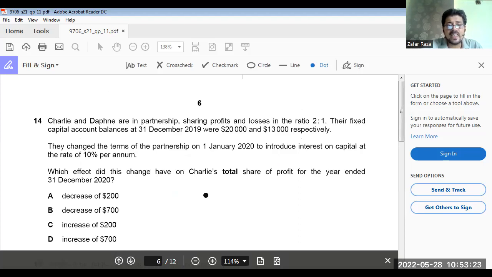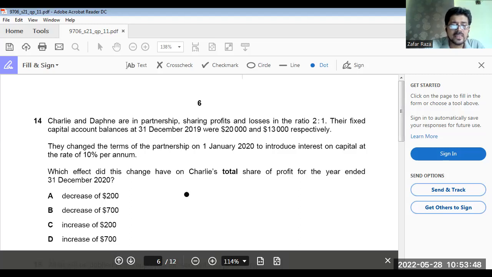Charlie and Daphne are in partnership sharing profit and losses in 2:1. Their fixed capital accounts were 20,000 and 1,300 respectively. They changed the terms of partnership on 1st January 2022 to introduce interest on capital at the rate of 10% per annum. What effect did this change have on Charlie's total share of profit for the year ended 31st December 2020?